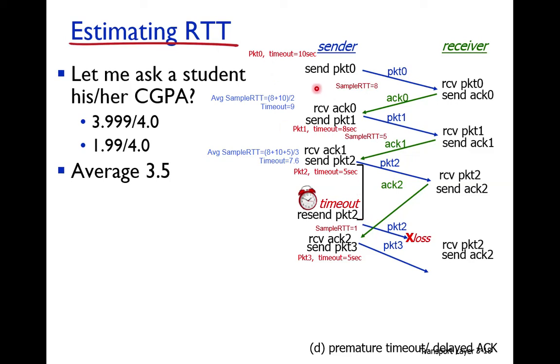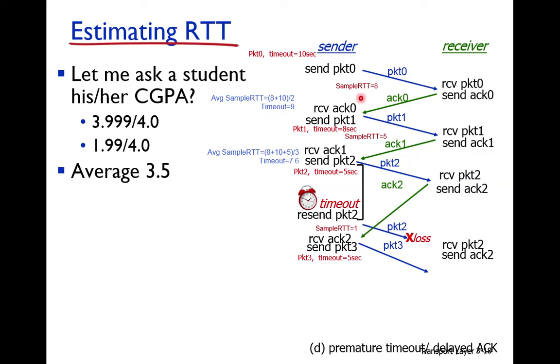So suppose we explain this through an example. Suppose the sender sends packet number 0 and its timeout is initially set to 10 seconds. Packet 0 is transmitted, its acknowledgement is received, and its sample RTT is computed. Suppose the sample RTT for packet 0 is 8 seconds. In this case the average sample RTT will be 8 plus 10, divided by 2, which is equal to 9. So if the average sample RTT is taken, then the timeout will be 9.